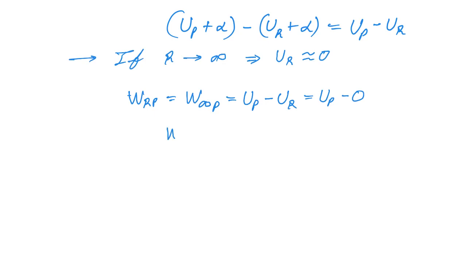Thus, we have this equation: W infinity P is equal to UP.